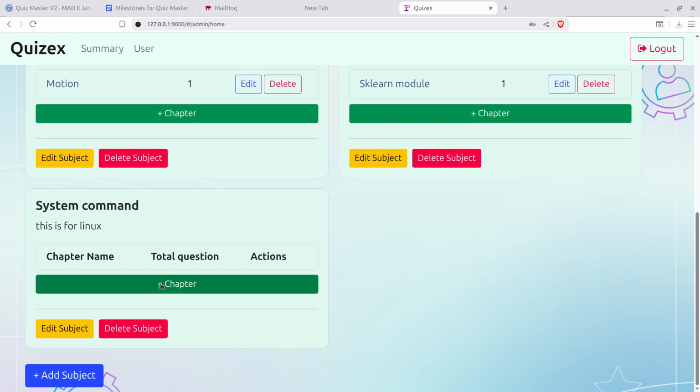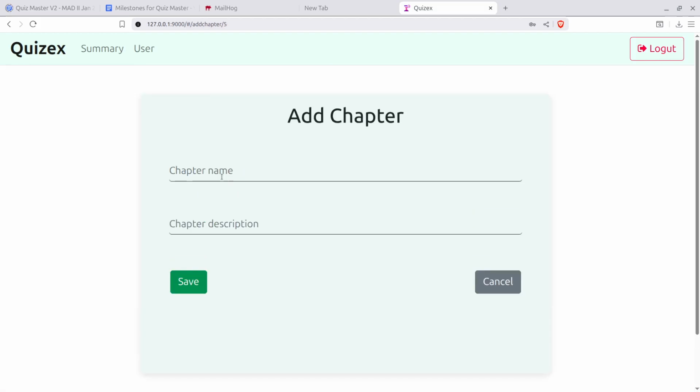Here we can add a chapter. So now I add a chapter called basic command, or I can say stdin and stdout.